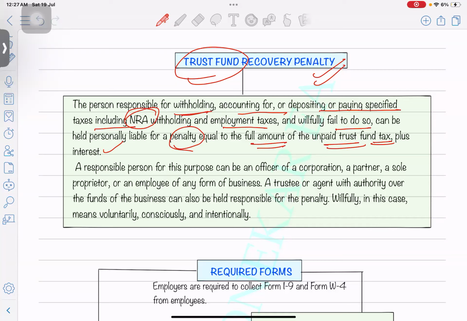Okay, a responsible person for this purpose can be an officer, those who are managing the whole business, or it can be anyone who is responsible for depositing the money. They will be responsible for this penalty. And if it's a willful attempt to not pay these taxes, in this case it means they are voluntarily not paying it and it's intentional, then they will be responsible for the penalty and the criminal penalties as well.